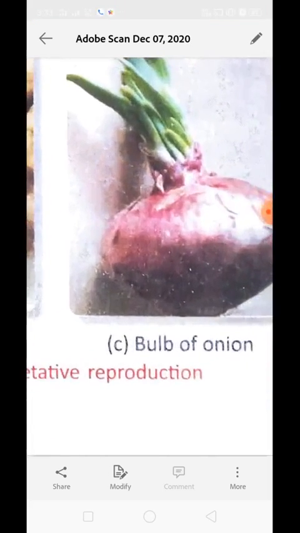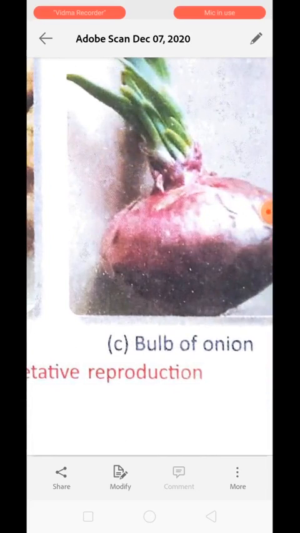Next is bulb. It is a very short underground stem surrounded by fleshy scale leaves. These scale leaves store food. The bulb is found in onion. In the spring, some stems shoot from the center of the scale leaves to form a new plant.